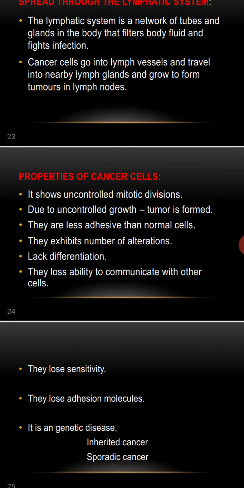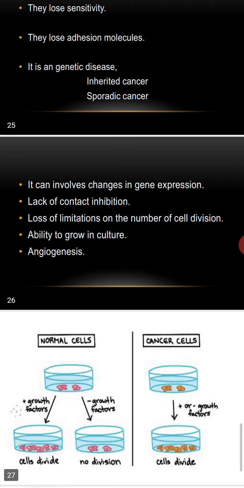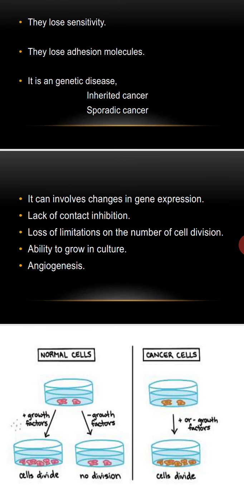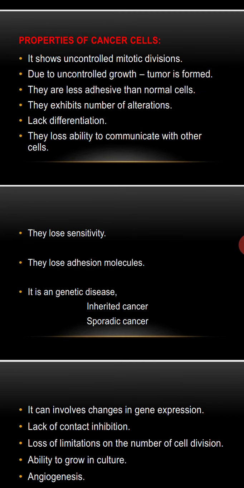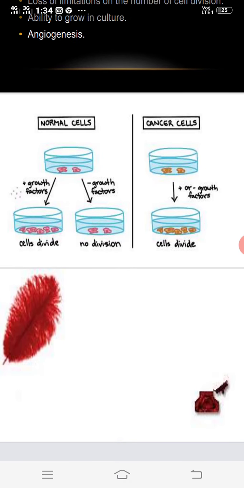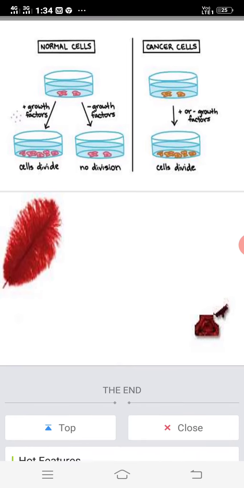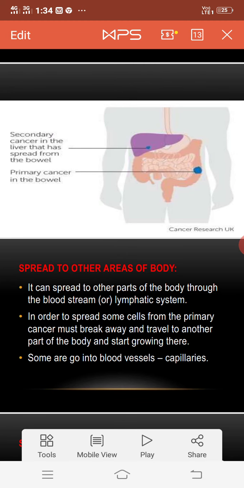And the properties of cancer cells, we already mentioned them: ability to grow in culture, angiogenesis, lack of contact inhibition, change in gene expression, as we already discussed. When we culture normal cells and cancer cells in a petri dish, this is what happens. The normal cells only produce a monolayer, whereas the cancer cells produce clumps. So this is about the peculiarities, major types, and symptoms of cancer. Hope it helps. Thank you.